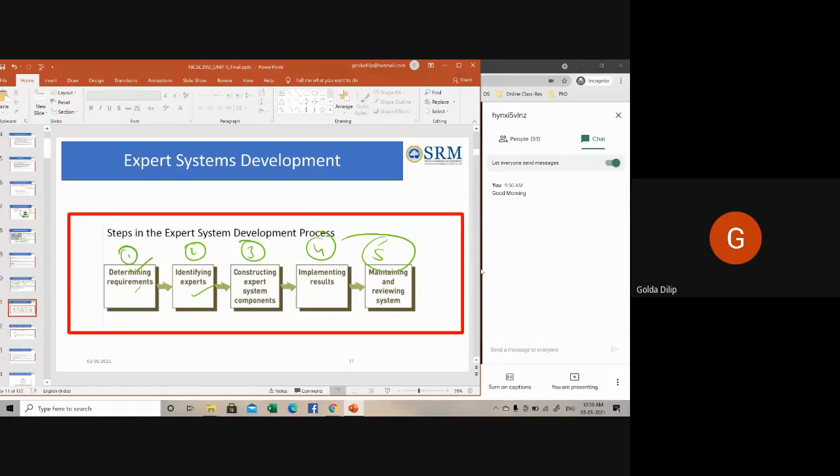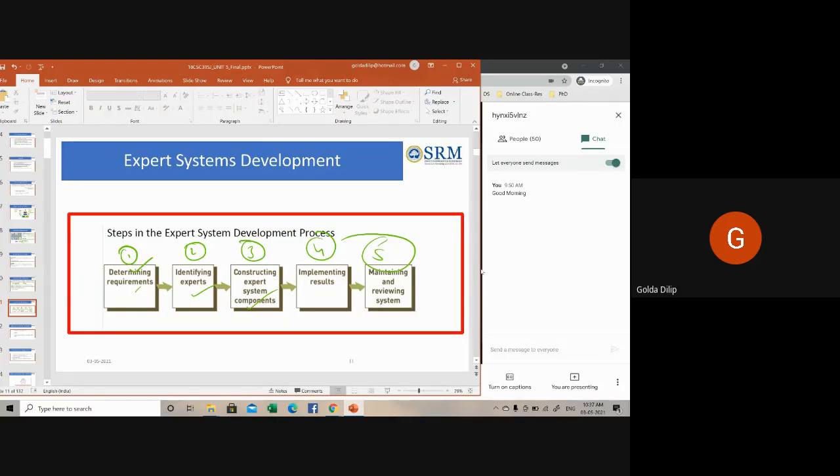Then you construct the expert system components. You identify what sort of expert system technology should be used. Basically, you're going for system designing, if you talk in terms of SDLC, the software development life cycle. I'm just trying to make it synonymous. Identify your expert system technology, and establish the degree of integration you can have with other systems and the existing legacy databases.